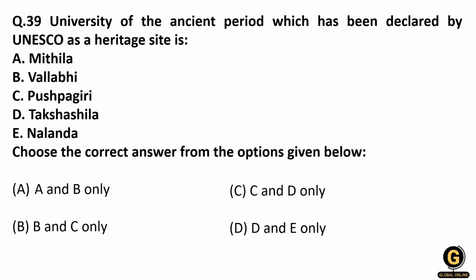It is an Indian city, but now it is located in Pakistan, and it was a center for Buddhist study, and it is declared as a World Heritage Site in the year 1980, and Nalanda was declared World Heritage Site in the year 2009. So D and E. So our correct answer is D and E.